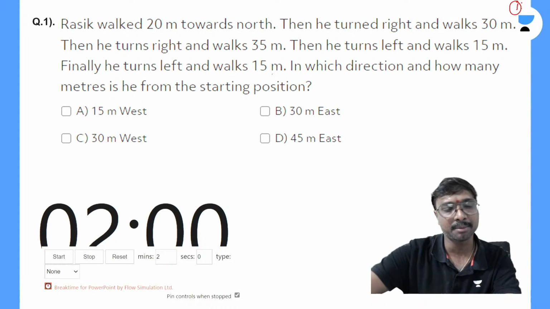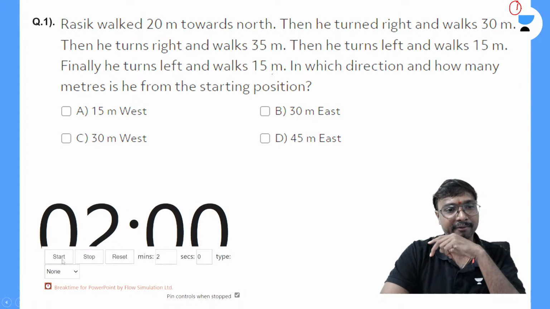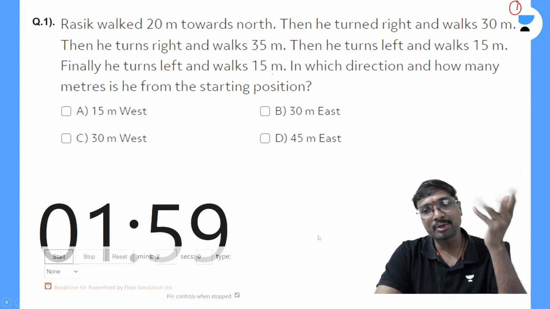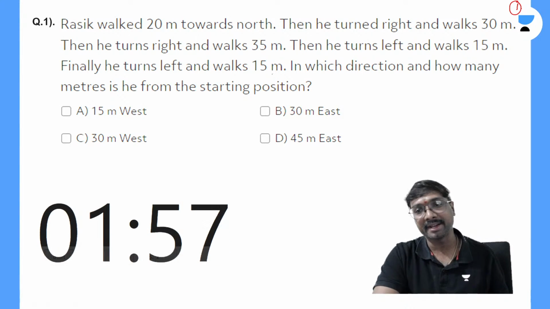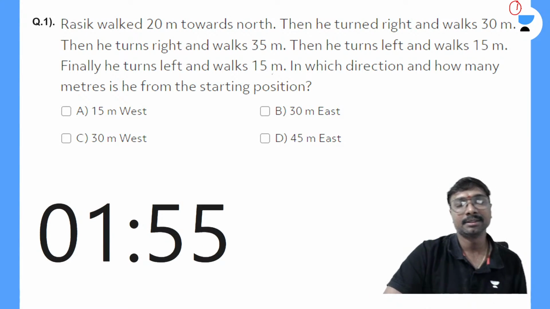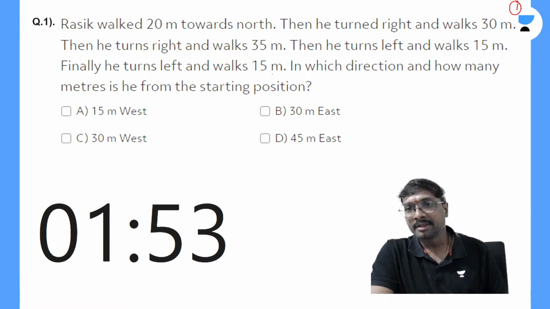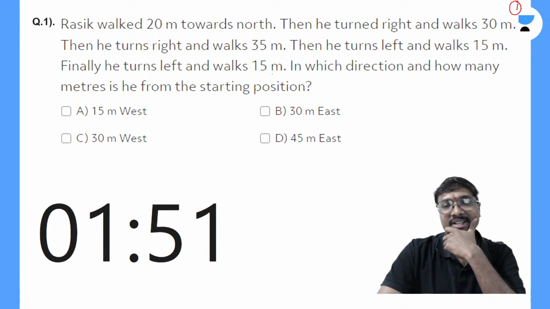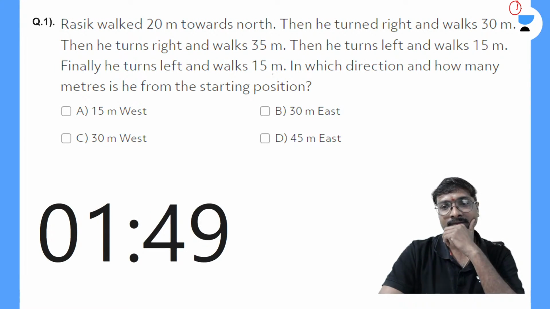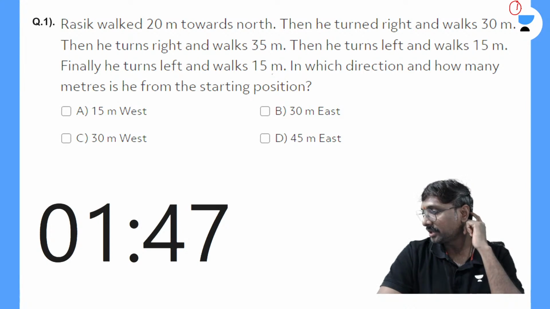I'll be starting the timer. Try to select the answer on your own. 2 minutes time I'm giving. Today also we'll try to complete a maximum of 10 questions. 10 questions we'll try to finish off in today's class. Answer your